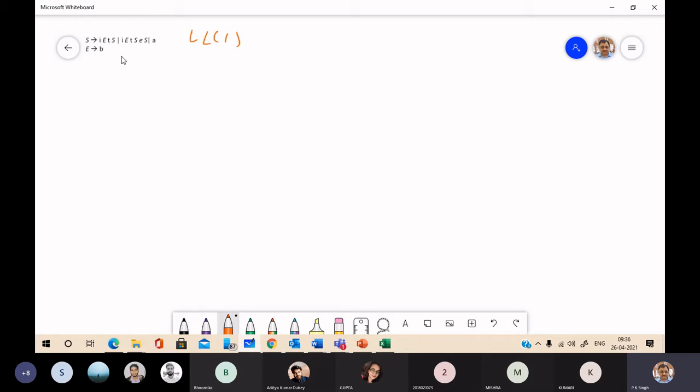Now consider this grammar. This grammar is the if-then-else construct: S goes to if an expression then statement, or if an expression then statement else statement, and A is the other statements. Okay, and E is reduced to B at terminal symbol B.